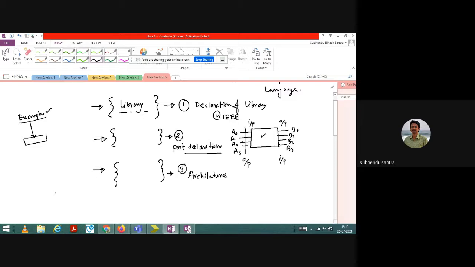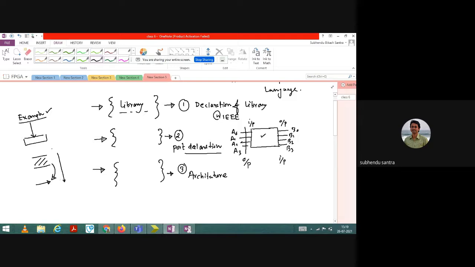Some courses are there, specifically in IISc Bangalore. If you go, there is one course, FPGA application to digital system. There is only one course available in IISc Bangalore. What they generally follow, they first discuss the theory in detail, and after that they apply that knowledge in practice. However, this technique is good. I am not suggesting that it is bad. Once you have a lot of theory in your mind, after that you can apply your knowledge. That is one style.